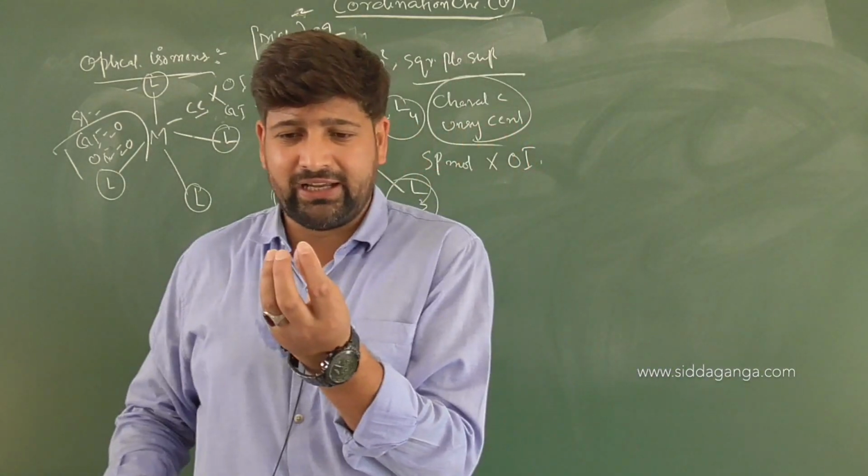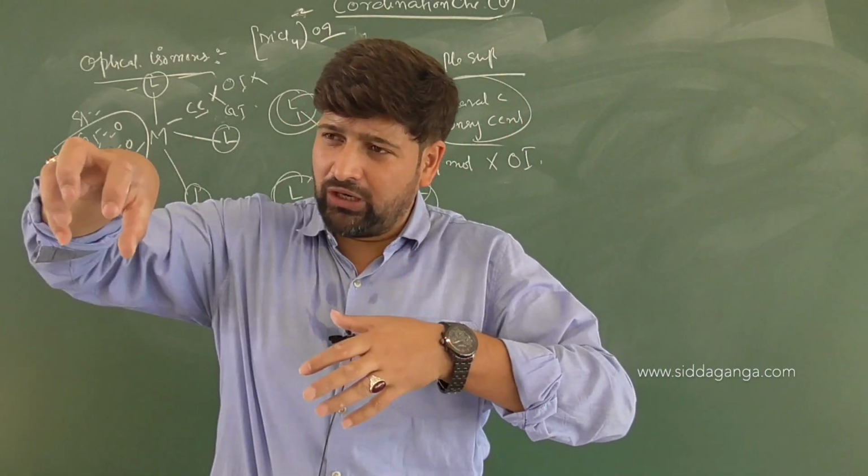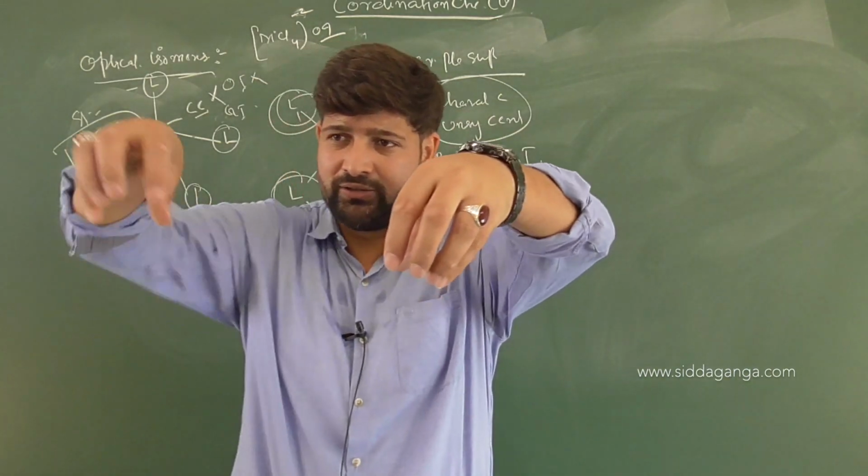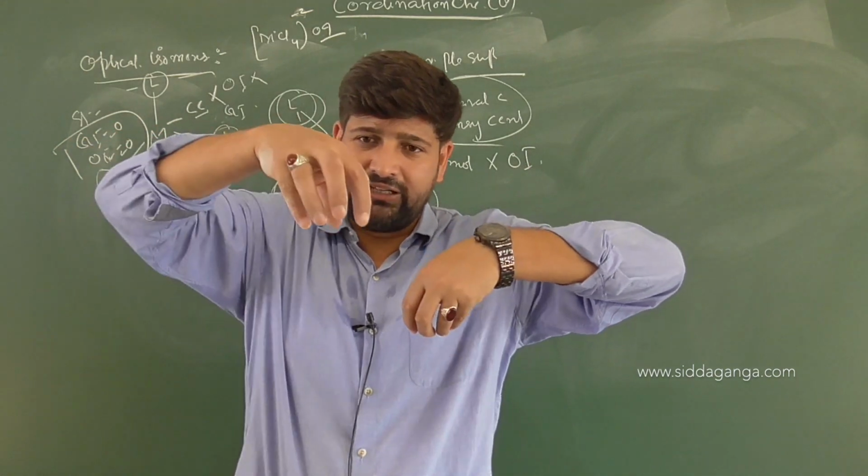So we have metal here in the middle. You have one ball here, one here, one here, and one here on the back, right? So 1, 2, then 3, 4. In the middle, the metal atom.